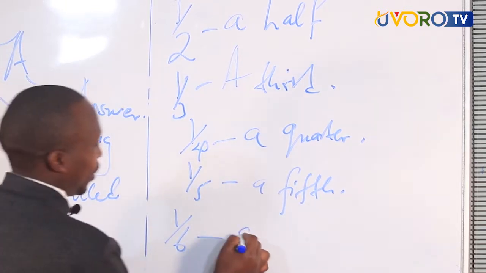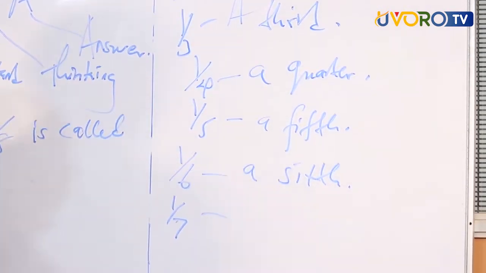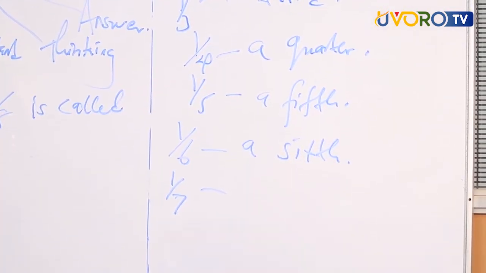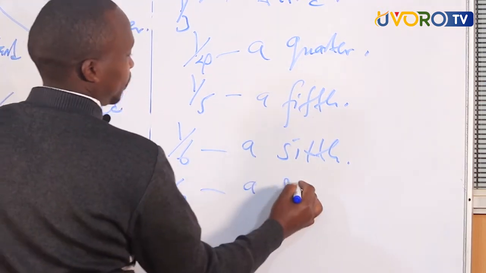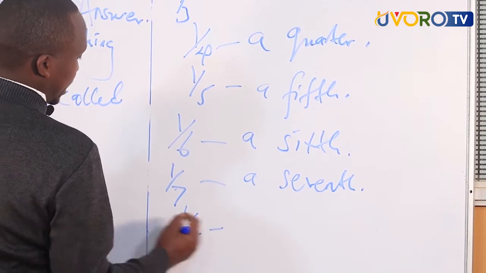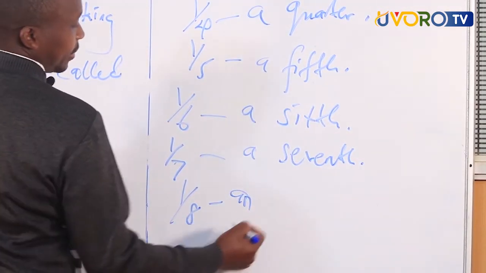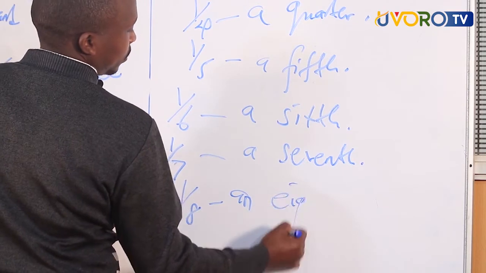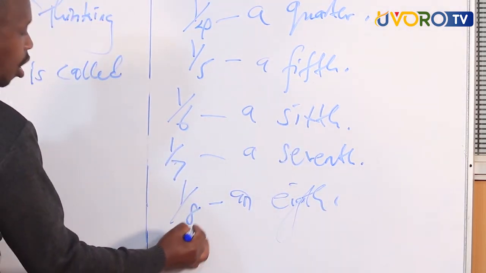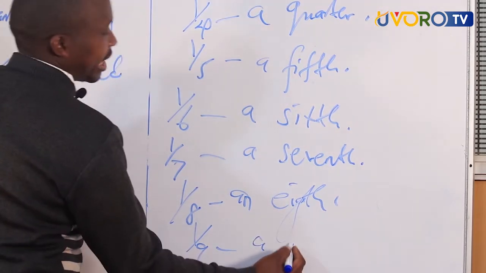A sixth. What is this? A seventh. What is this? An eighth. What is this? A ninth.